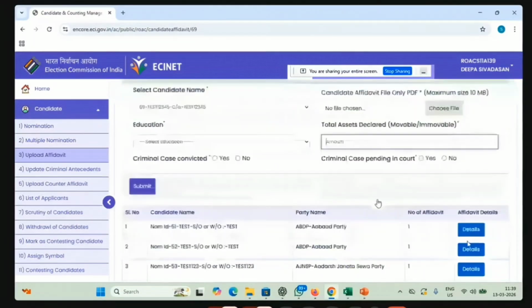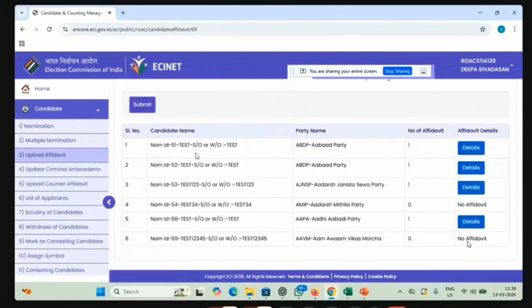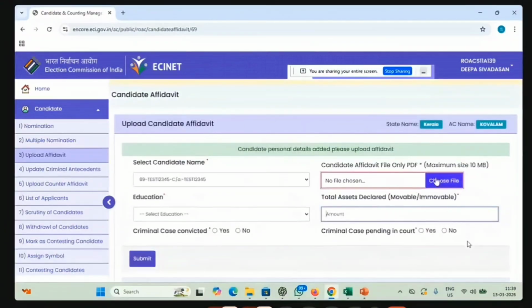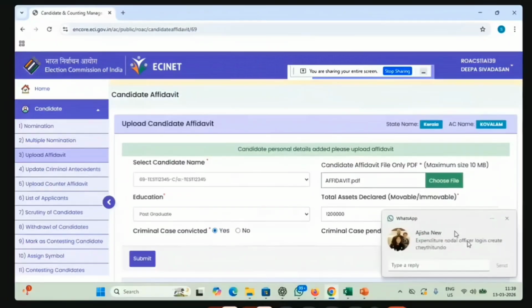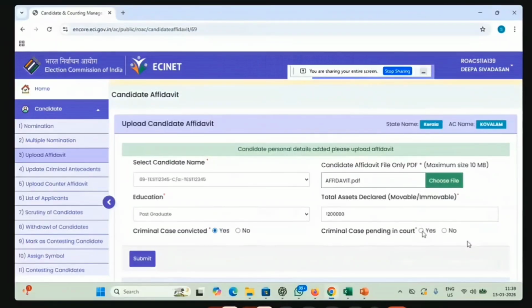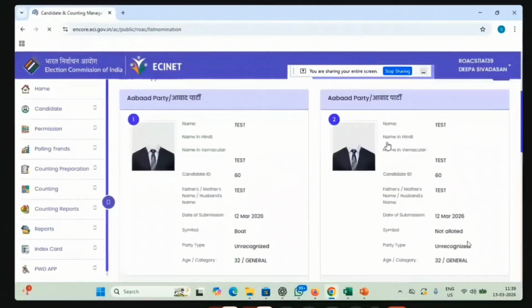From the name list, the candidates will be listed here. Whatever nominations we are doing will be listed here. For all of these the affidavits have been uploaded, and for 4 and 6 the affidavit is not uploaded, so we have to upload these. Choose the file from here and upload it. For education, you have to select the education of the candidate. Then the total asset value he has declared. If he is criminally convicted, that has to be entered. Any criminal case pending in court has to be given, and you have to submit it.